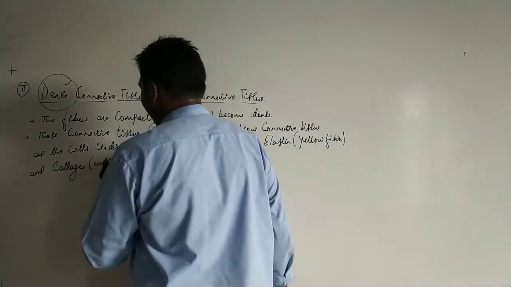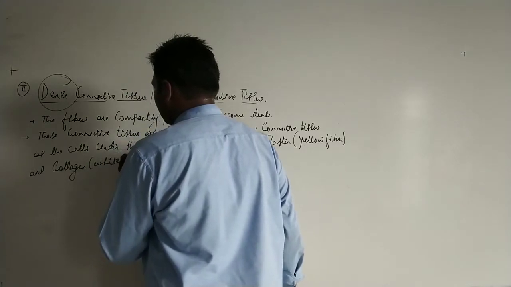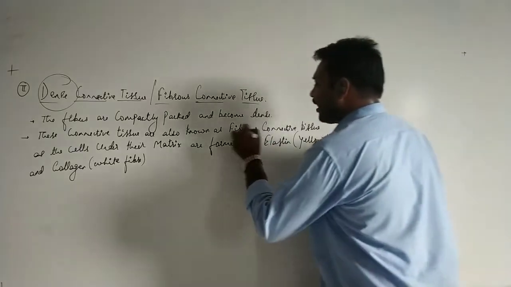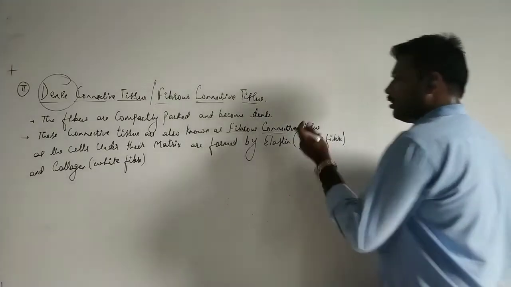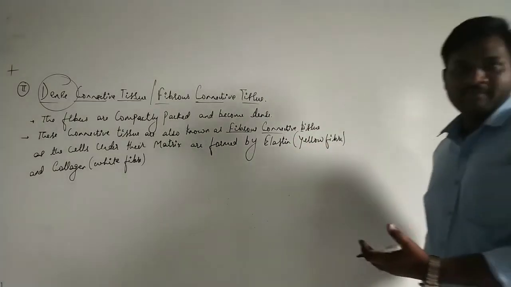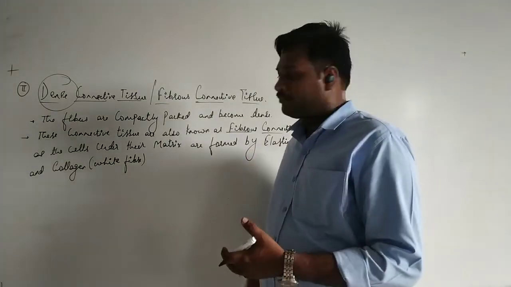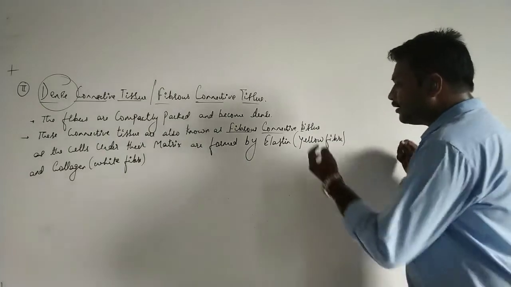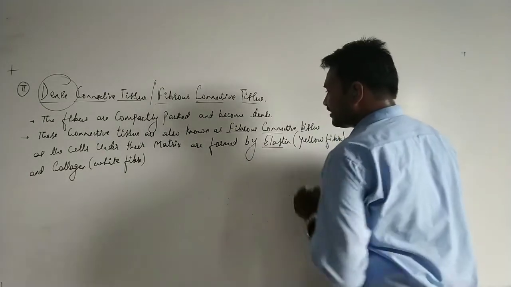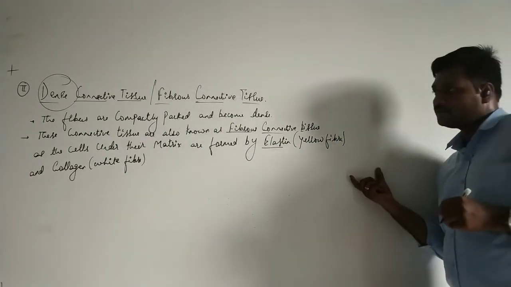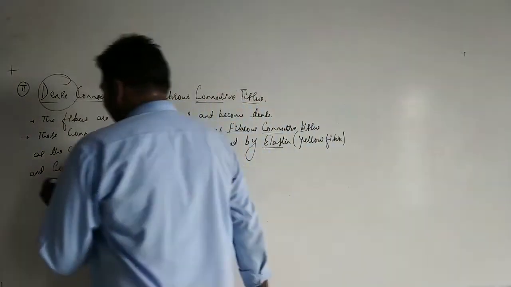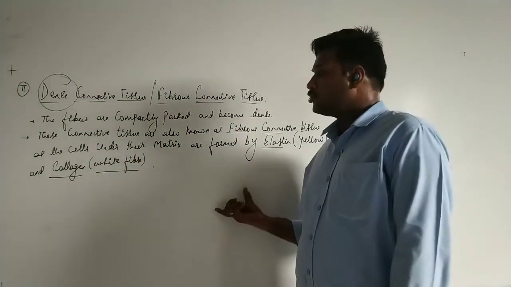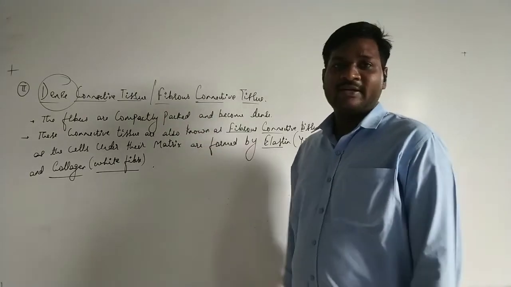Because they form a matrix, right? So the cells present under their matrix are formed by two types of components, elastin, the yellow fiber, and collagen, the white fiber. So this is the composition of the dense connective tissue.